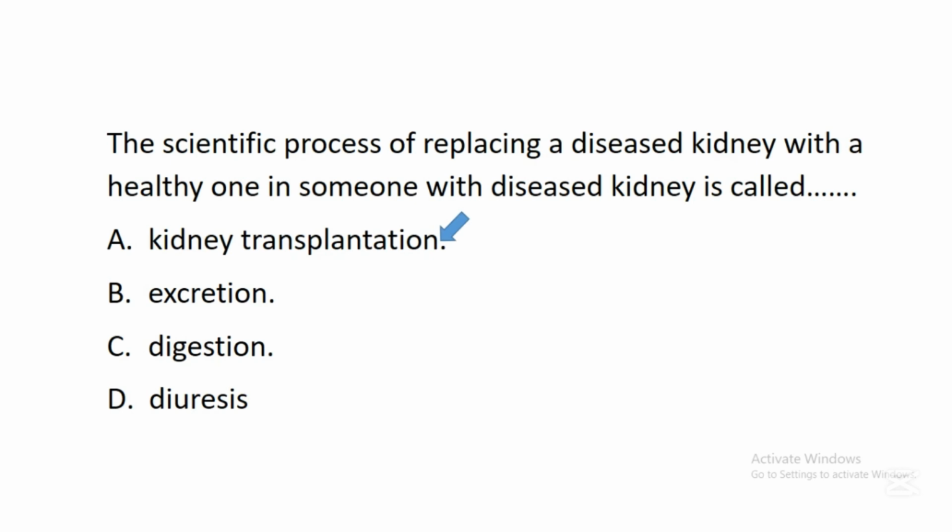So when an individual is having a severe kidney problem, a nephrologist will recommend this kidney transplantation so that the individual suffering from a kidney problem or disorder will receive a healthy kidney from a donor, so that the person will survive that condition.